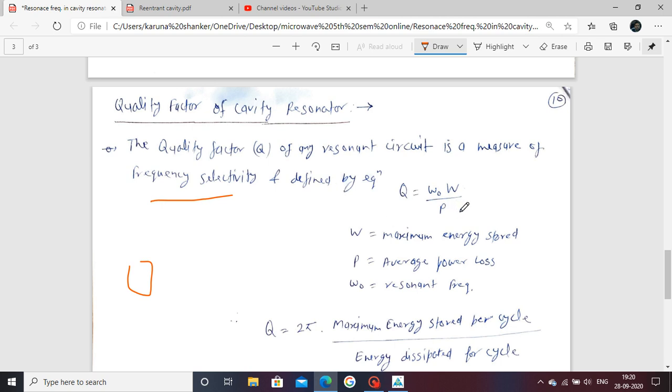Q is equal to omega naught W upon P. Omega naught is your resonance frequency. Q is equal to omega naught W upon P, where omega naught is the resonant frequency, W is the maximum energy stored, and P is the power loss, the average power losses.